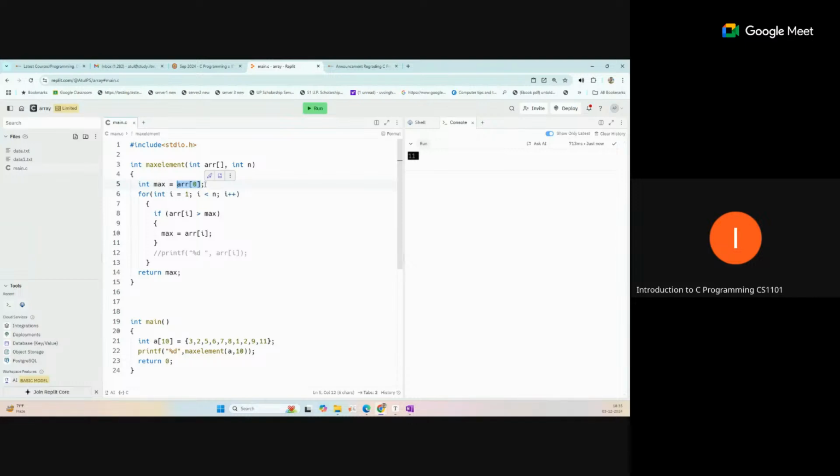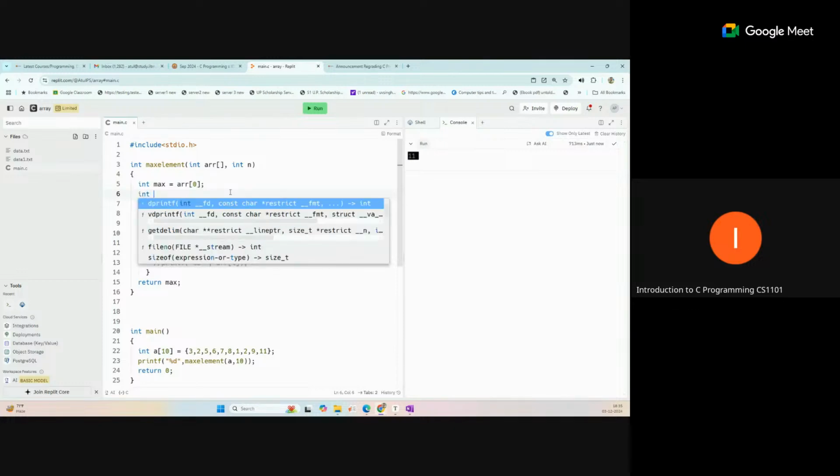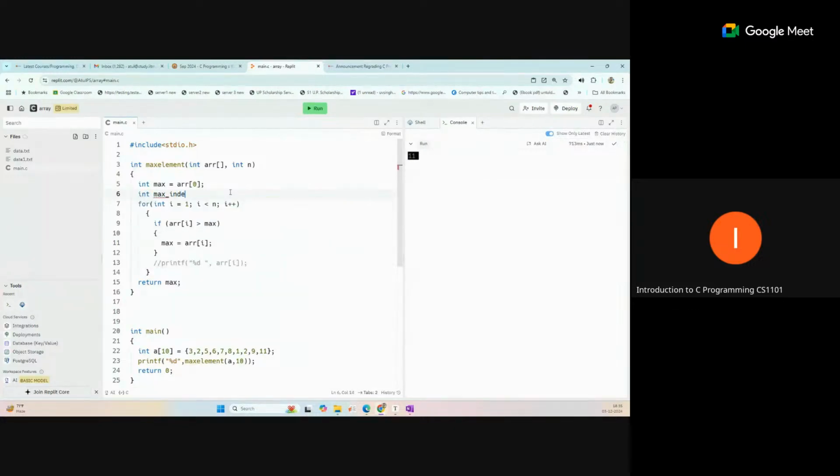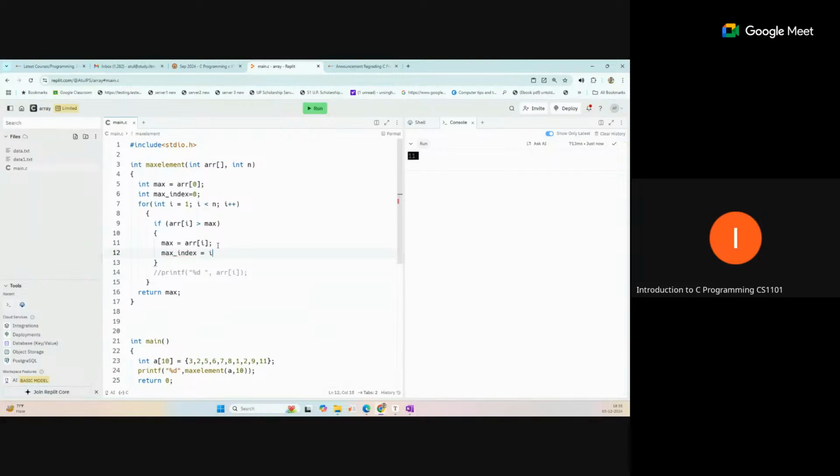Okay, so what you can do, you can just store int max index, equal to initially 0 set, because we have taken index 0 as the max. But once you change the maximum value at any point, just store that index also. Okay, so max index equal to i, because we are focusing on the i value only, and return that variable.